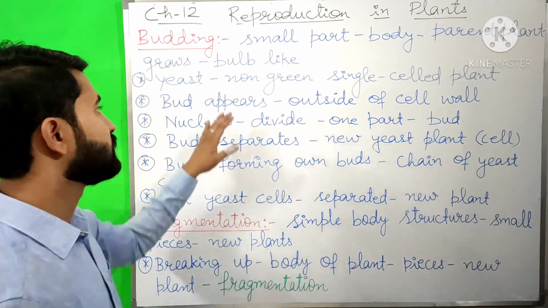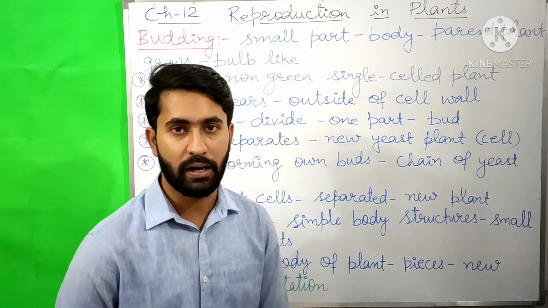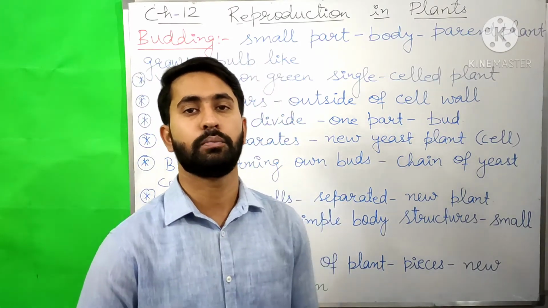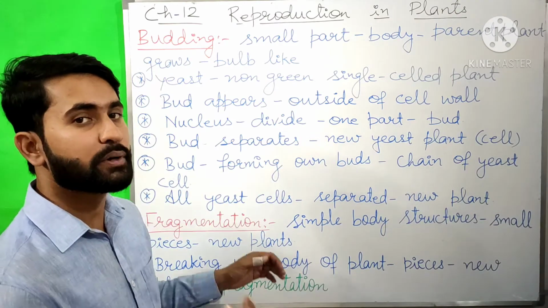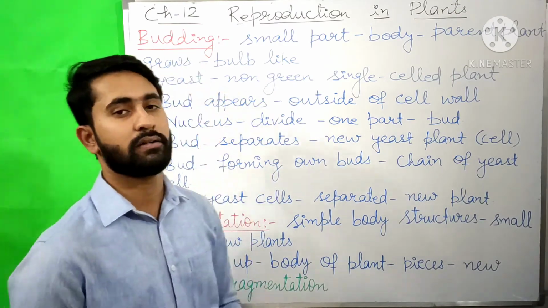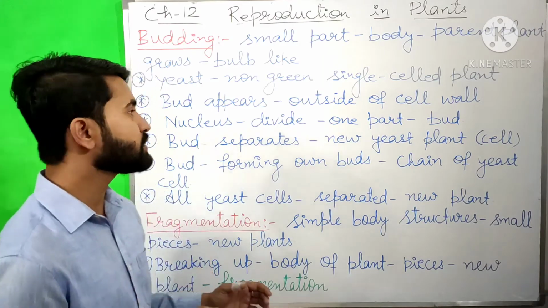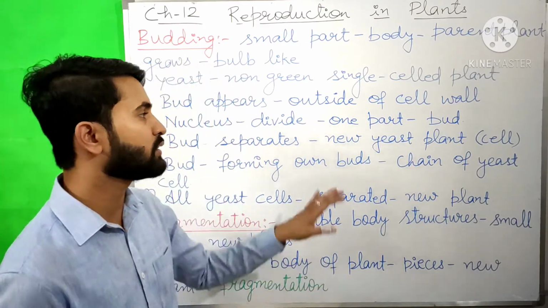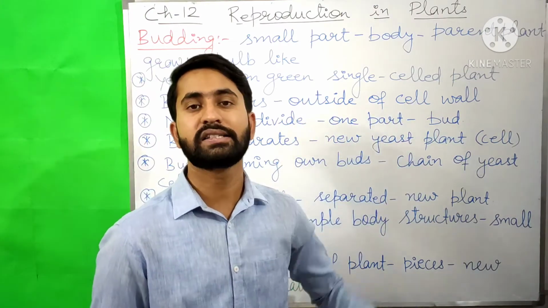Yeast is a non-green single-celled plant. It can be seen only with a microscope and it reproduces by budding. In yeast, first a bud appears or grows on the outside of the cell wall.